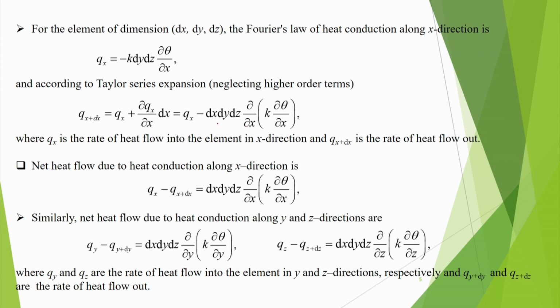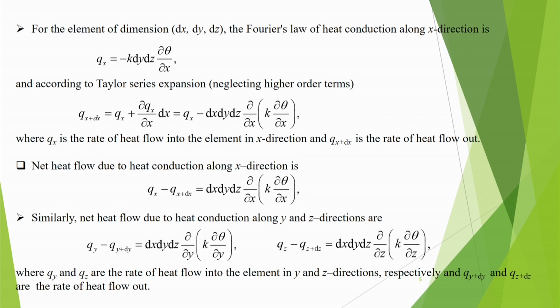This equation becomes like this: dx dy dz. So, qx is the rate of heat flow into the element in x direction, and q x plus dx is the rate of heat flow out. So, that is why its sign has to be different. So, net heat flow due to heat conduction along x direction is qx minus q x plus dx, and this becomes this quantity dx dy dz and this quantity.